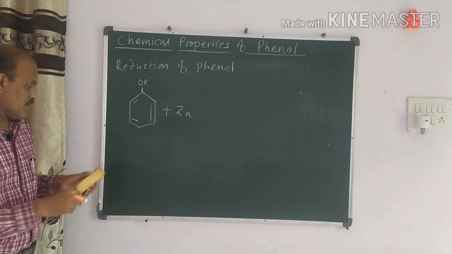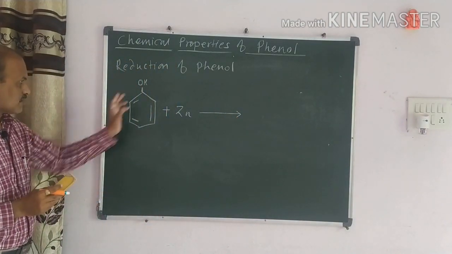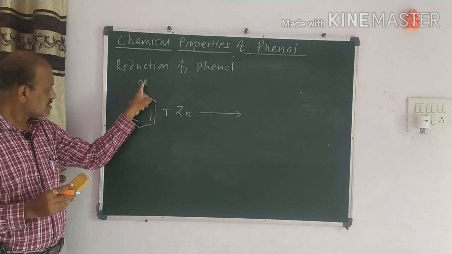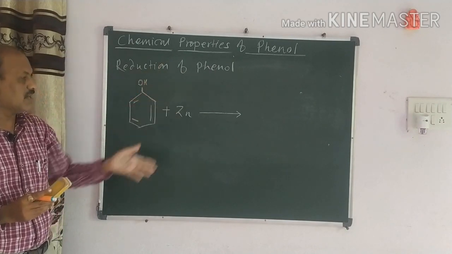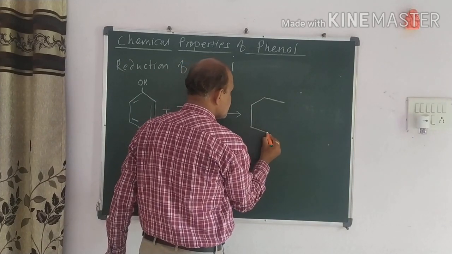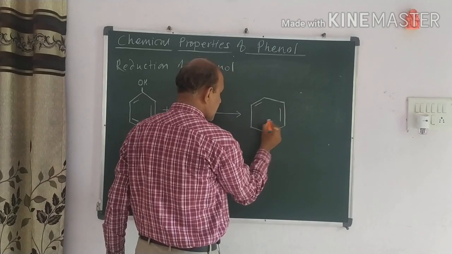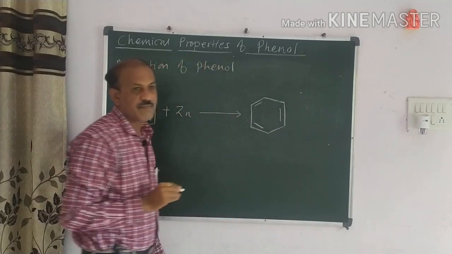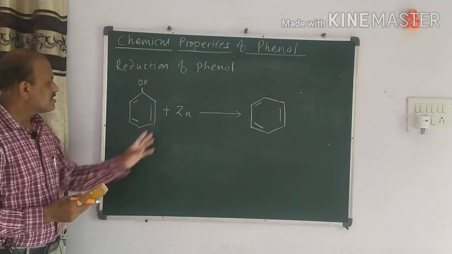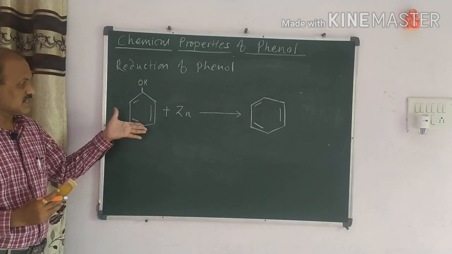When the reaction proceeds, what happens? It is very simple. I say it is a very simple reaction of the phenol that we have to observe. This zinc and O get combined, there is a formation of zinc oxide and H is here as it is. So again we get benzene from the phenol. No doubt this is the reduction process. Initially I told you that phenol is obtained by replacing one hydrogen of the benzene by the OH group. Finally, this is the final reaction actually. Finally we get benzene again. So in this way we have discussed the reduction of the phenol.